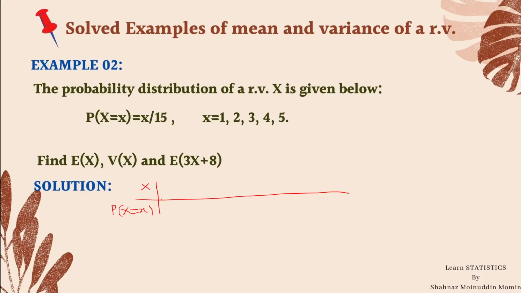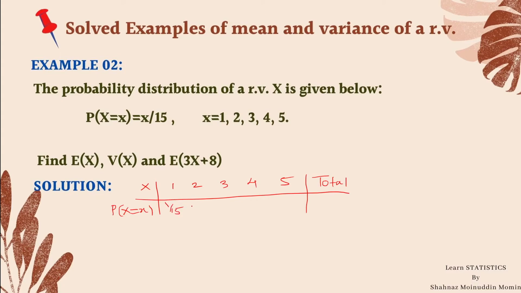So let me write the values of x: 1, 2, 3, 4, 5, and the last column is of course total. Total is very important. If total comes 1, then and only then the written PMF is correct. Otherwise, we have to check the calculations of probability distribution. Put the value x equal to 1 in x by 15, we get 1 upon 15.